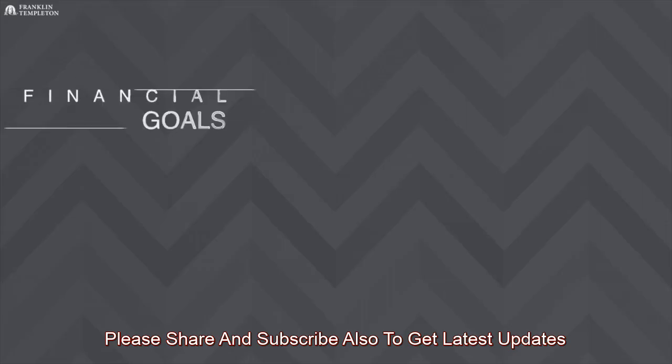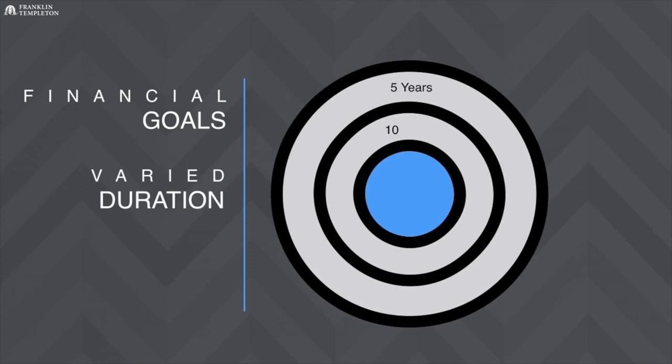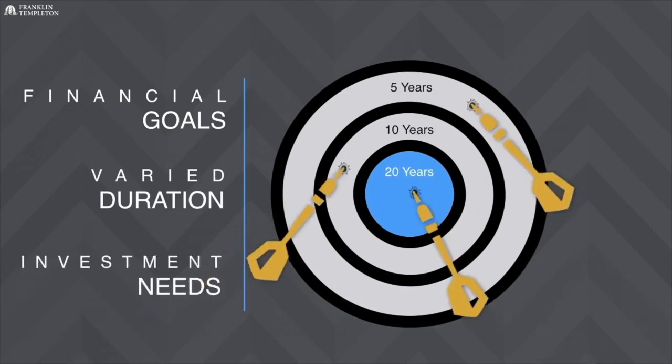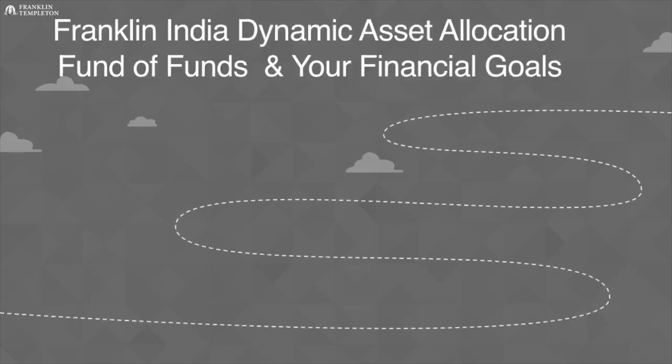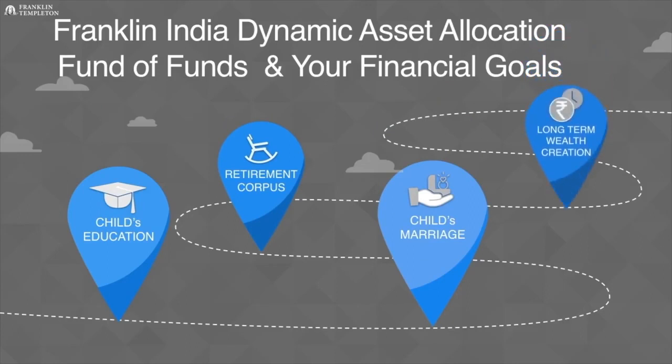Every investment you make must ideally be linked to a financial goal, and this goal could be of varied durations depending upon your investment needs. Since the fund is recommended for an investment horizon of 5 years or more, it is ideally suited for planning your long-term financial goals, such as your child's higher education, marriage, besides building a retirement corpus, or even seeking long-term wealth creation.